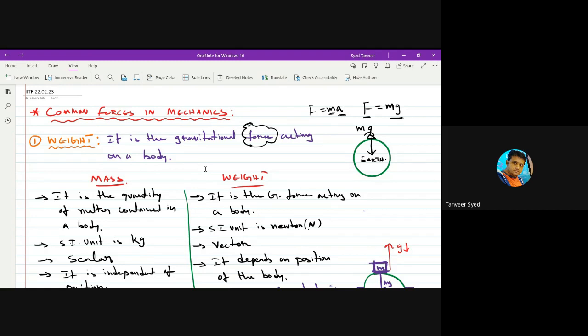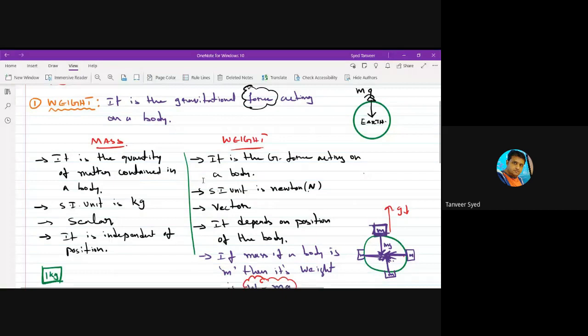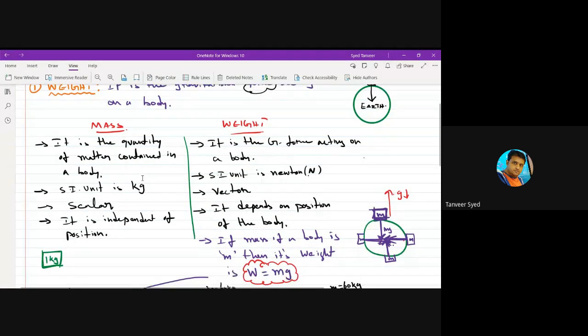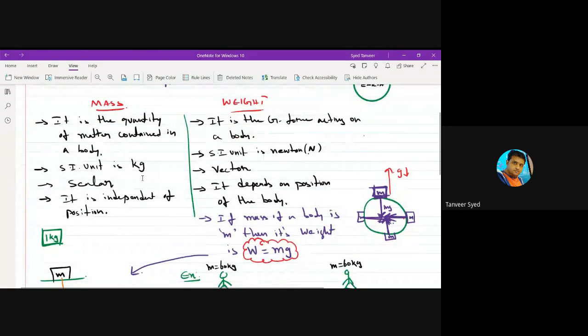As the gravitational force due to each planet will be different, which depends on the dimensions of the planet, the gravitational force will also be different. If gravitational force is different, weight will also be different. So weight of a body changes from planet to planet or place to place in space. But mass does not change. It is constant, it is fixed for a given body. Mass, because it is the quantity of matter contained in a body, is constant.